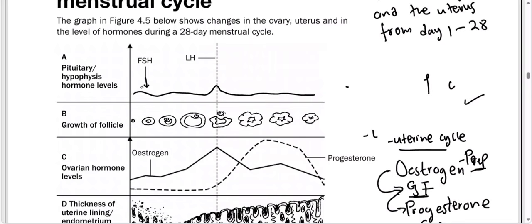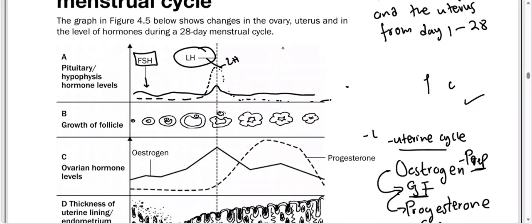Let me draw another one here quick because I think there was an error. So this one will be the LH. So now we say the pituitary gland, good people, during the first week of the menstrual cycle will release the hormone called FSH.